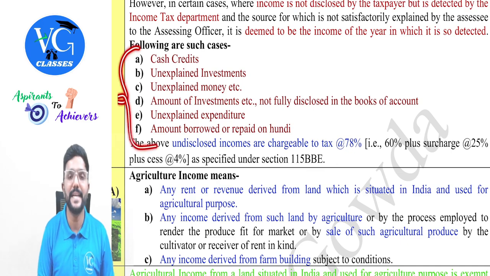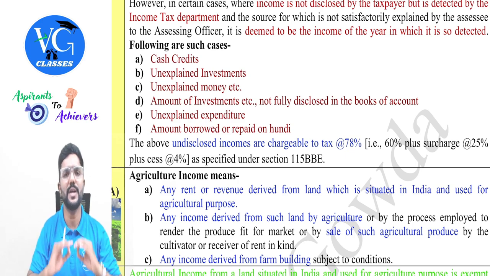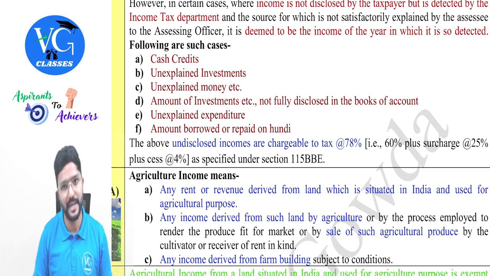We call all this undisclosed income. Undisclosed income will always be taxed at 78% without allowing any expenditure, deductions, or losses to be set off against that, guys.